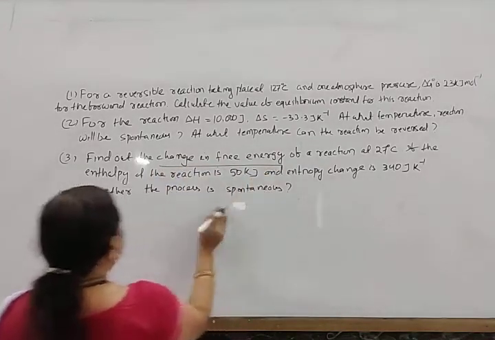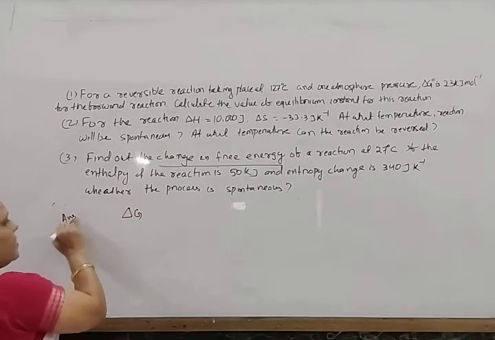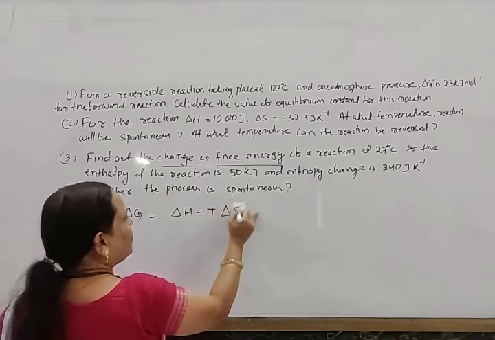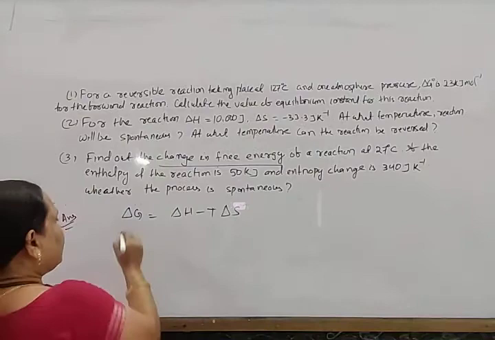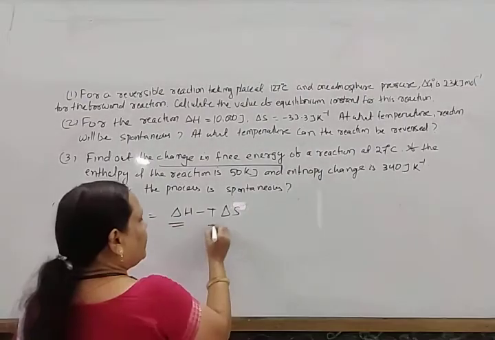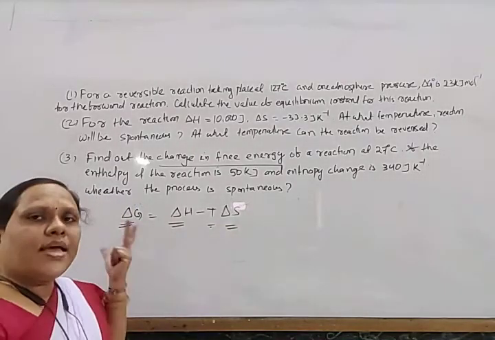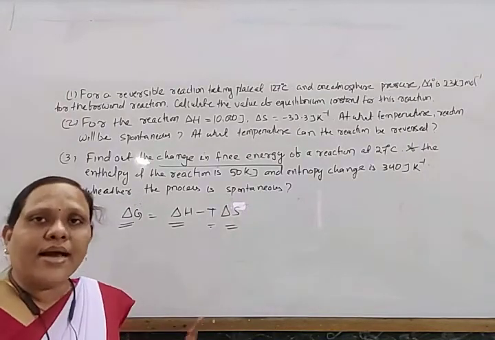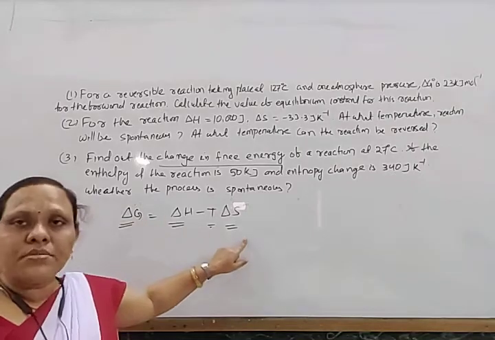So change in free energy means you have to write the equation del G is equal to del H minus T del S. So del G is the change in free energy, del H the change in enthalpy, T the temperature, and del S the change in entropy. So among the four terms, any three terms will be given to you and another term will be asked to you. So here del G is asked and these three terms are given.